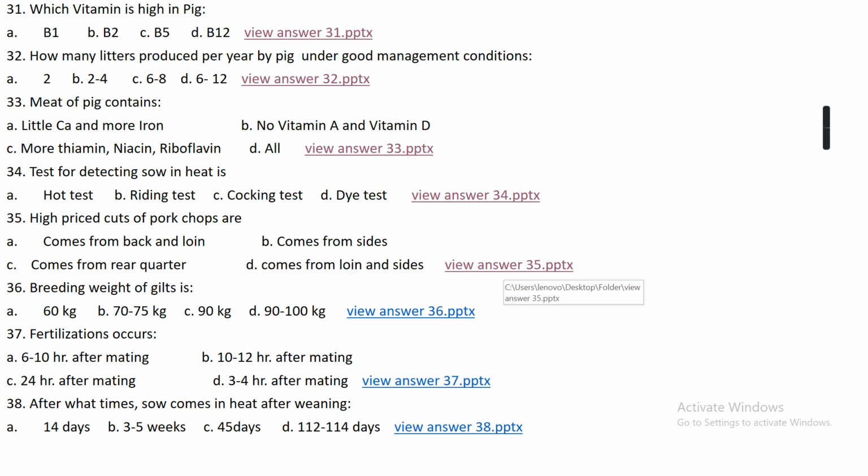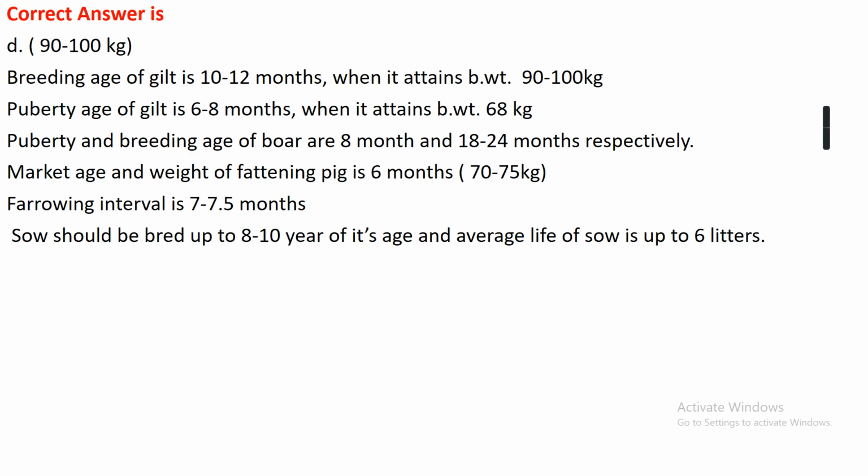Question number 36. Breeding weight of gilt is option A 60, option B 70 to 75 kg, option C 90 kg, option D 90 to 100 kg. The right answer is 90 to 100 kg. Breeding age of gilt is 10 to 12 months when it attains body weight, that is 90 to 100 kg. Puberty age of gilt is 6 to 8 months when it attains body weight, that is 68 kg.